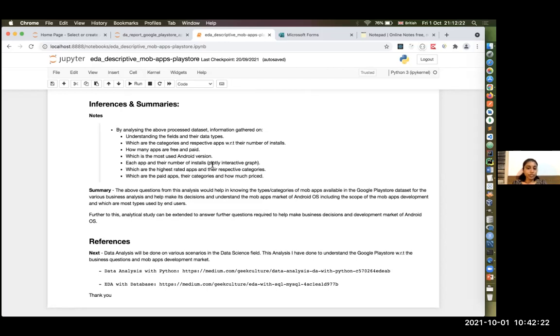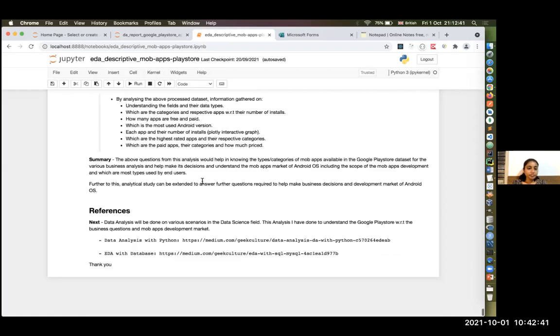Using the Plotly interactive graphs, we can now know each category and each app with their number of installs, the number of highest rated apps and paid apps. And we also saw how to represent them in graphical formats.